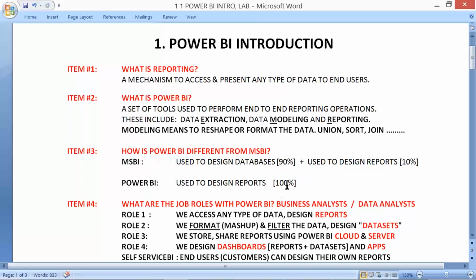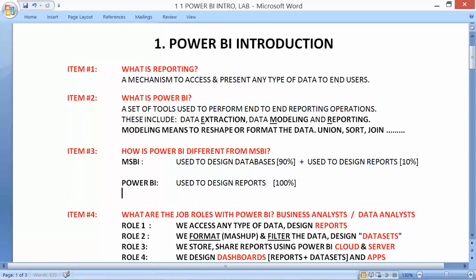To put it in a proper order, it comes like this. And the gap, we have Azure Data Engineer.